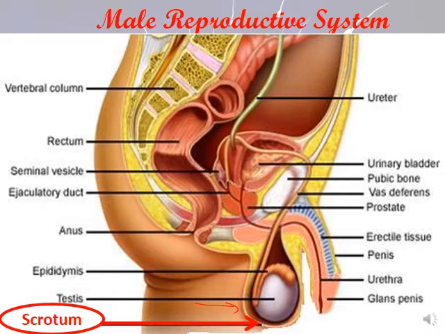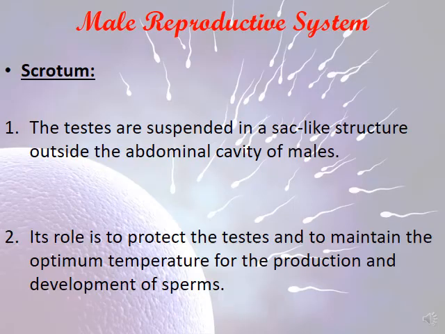This scrotum has to protect the testes, and it maintains an optimum temperature for the production of the sperms and also for their development. So as I said, the scrotum, the testes, they are suspended in a sac-like structure outside the abdominal cavity of males. The scrotum has an important role: to protect the testes, and to maintain the optimum temperature for the production and the development of the sperms.